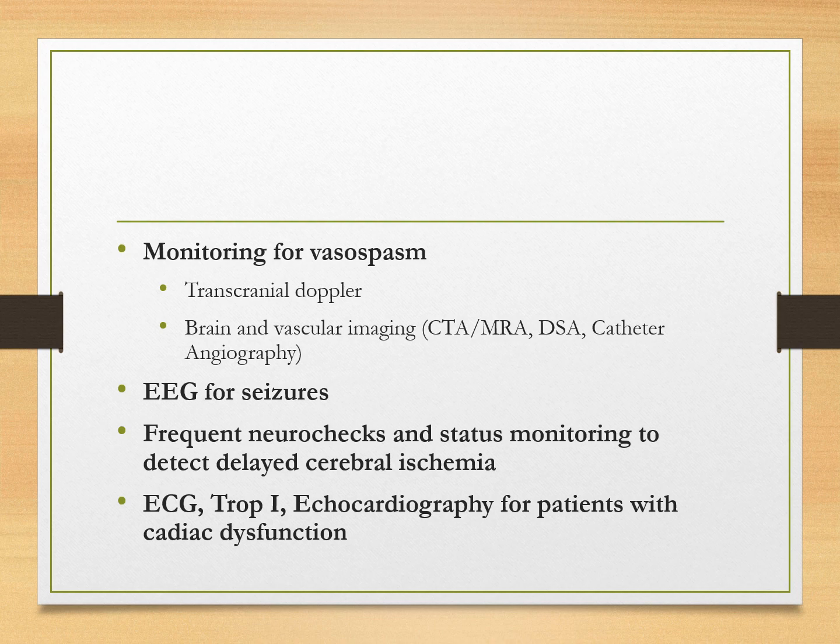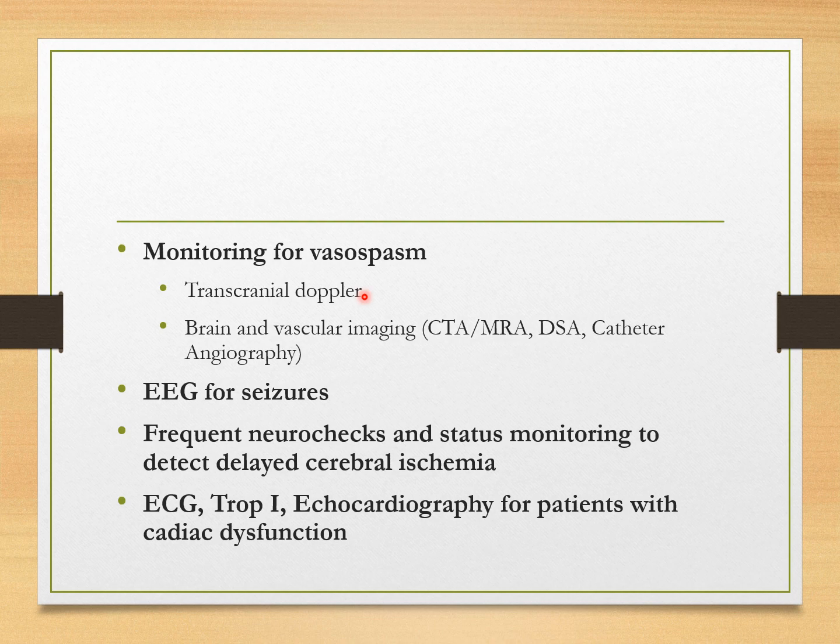So what other things do you have to do? You have to do monitoring for vasospasm, and this is done through two modalities. Transcranial Doppler. This can tell us whether there is a vasospasm. Vasospasm क्या होता है? जब blood subarachnoid space में जाता है, it acts as an irritant. Okay, and because of this irritation, the vessels may go into spasm. उसकी वजह से क्या हो सकता है? Delayed cerebral ischemia हो सकता है, infarction हो सकता है.